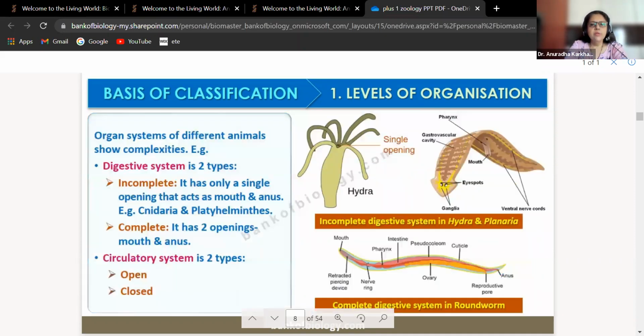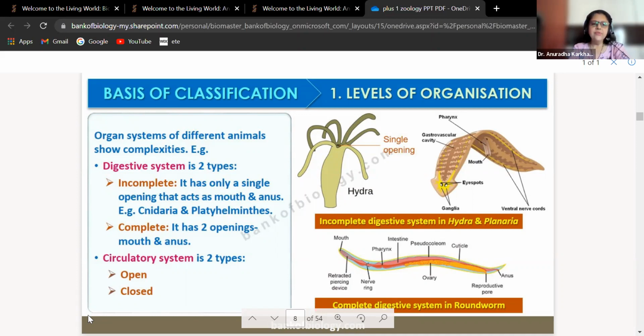Well, now we come to the level of organization. Organ systems of different animals show different complexities. For example, we have got digestive system, we have got circulatory system, respiratory system, excretory system, reproductive system, nervous system, skeletal system, right? ये सारे जो systems है ना बेटा, उनमें हमने देखा है that not one single organ but several organs are interconnected to perform the same function.